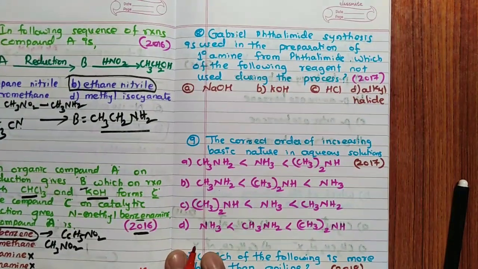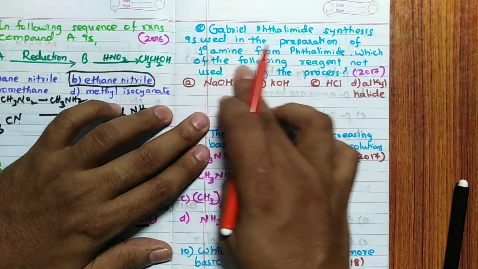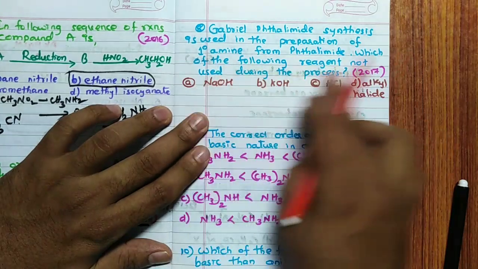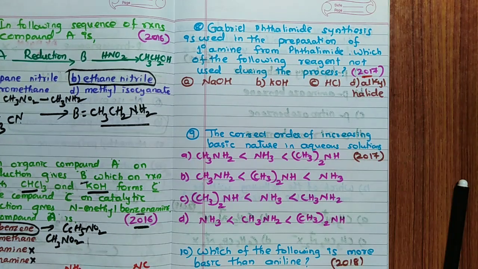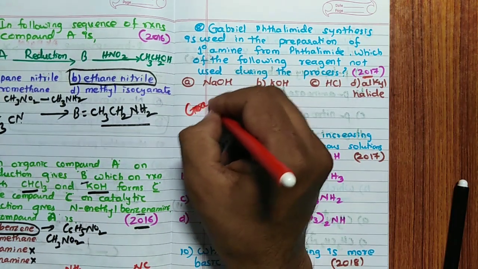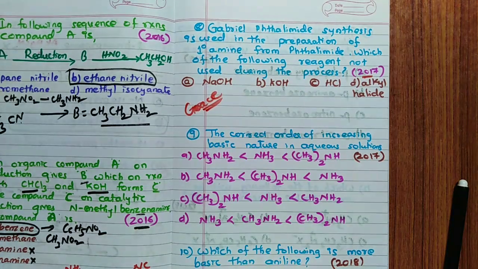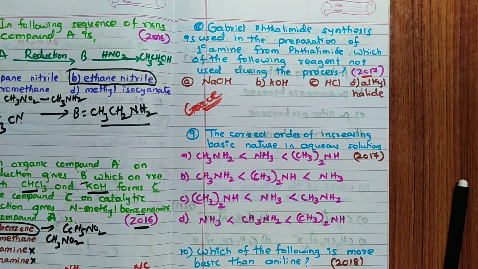Now the eighth one: Gabriel phthalimide synthesis is used in the preparation of primary amine from phthalimide. Which of the following reagents is not used during the process? This was asked in 2017. Remember, that year grace marks were given for this question, because there is no answer.